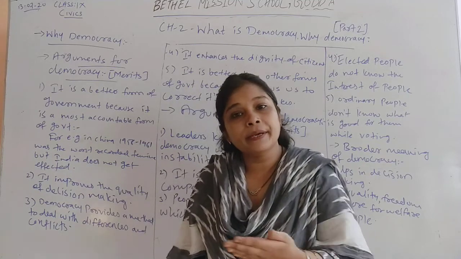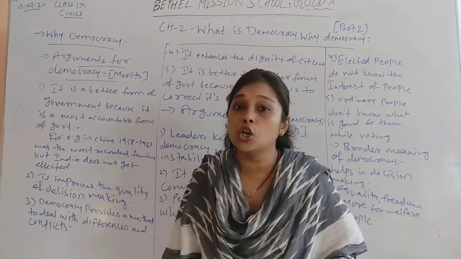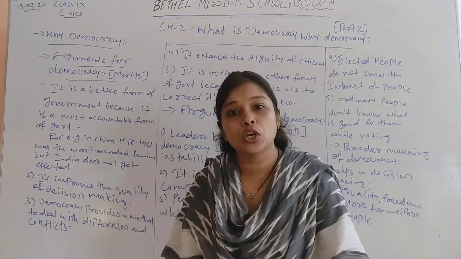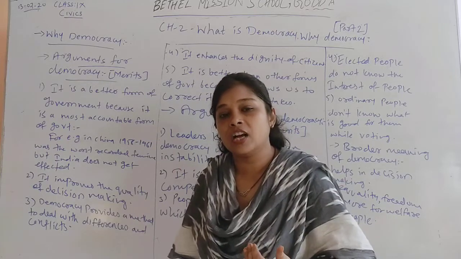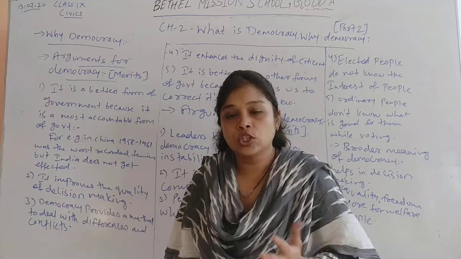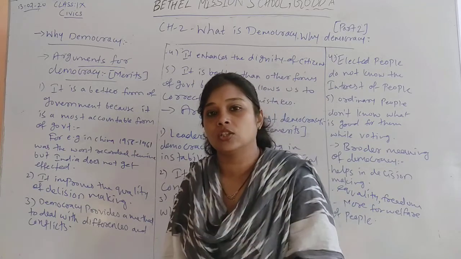And there are certain limitations on authority set by the constitutional laws. They need to follow the constitutional laws while they are ruling the country. So these are the features and meaning of democracy which we have seen in our last video.